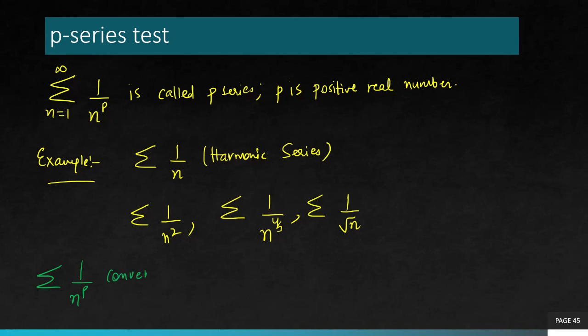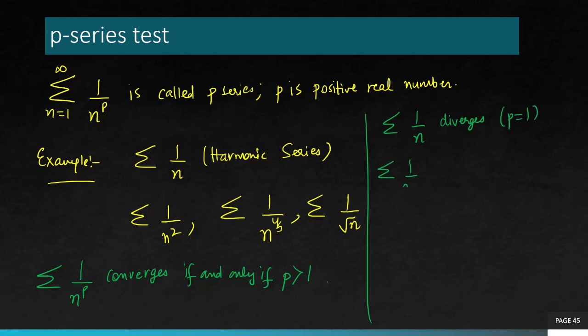Now the result is this series converges if and only if p is strictly greater than 1. So that means if I have n to the power 1, the harmonic series, this is a divergent series because p equals 1. And 1 over n square is convergent, p is 2, which is greater than 1. Square root n is again divergent because the power is 1/2, which is less than 1. So you see, it's very easy to apply and remember this result. So the P series is convergent only when the power is strictly greater than 1, otherwise always divergent.